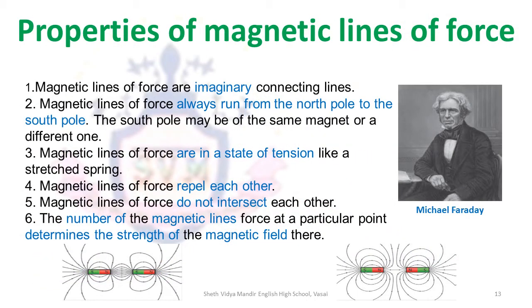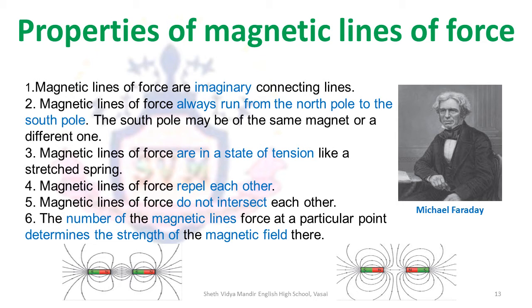Let's learn more about the properties of the magnetic lines of force. Magnetic lines of force, firstly, are imaginary connecting lines. Magnetic lines of force always run from the north pole to the south pole. Magnetic lines of force are in a state of tension like a stretched spring. Magnetic lines of force repel each other and they do not intersect each other, which means they are separate from each other such that they never intersect.